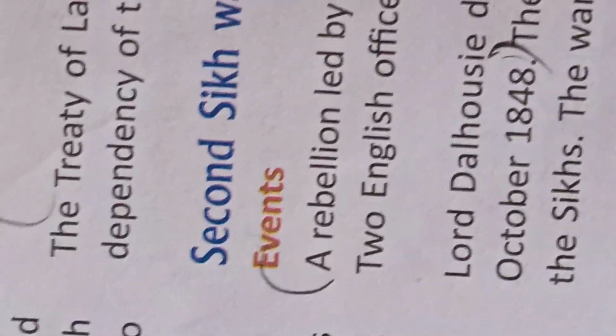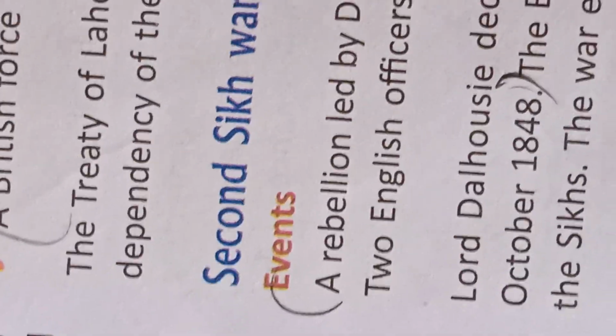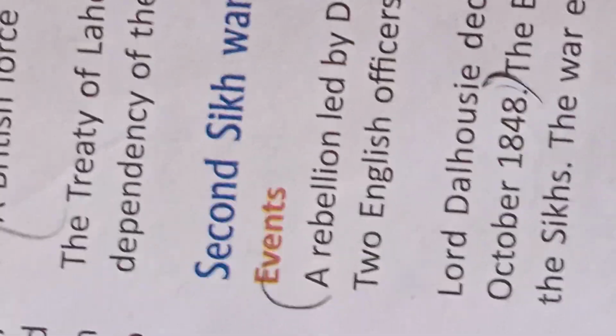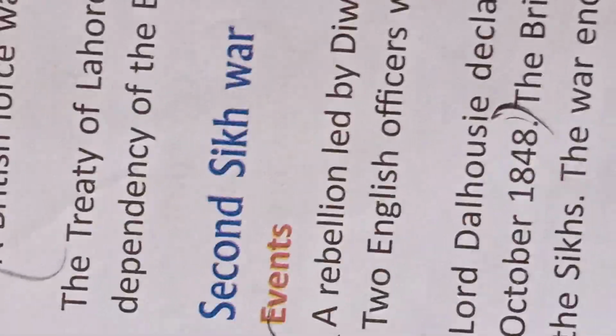In the second Sikh war, a rebellion led by Diwan Mulraj of Multan broke out, and two English officers were killed. Because two British officers were killed, the Governor General Lord Dalhousie declared war against the Sikhs in 1848, and the second Sikh war started between the English and Sikhs.